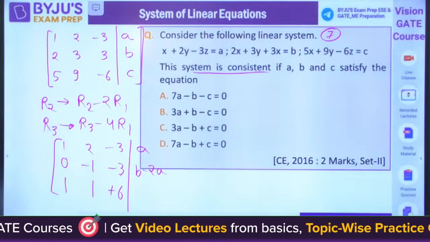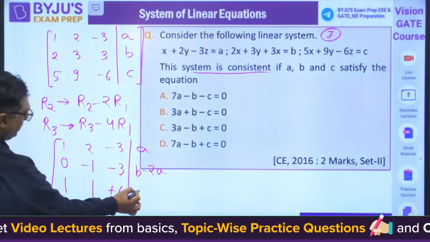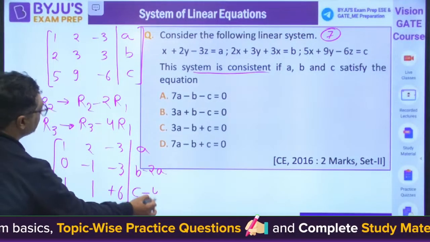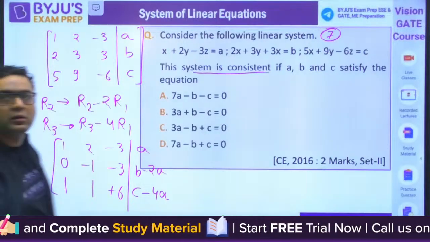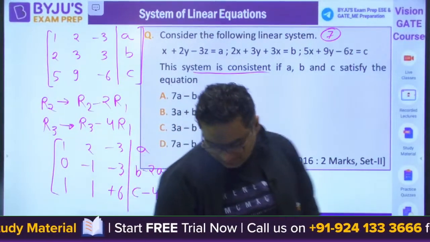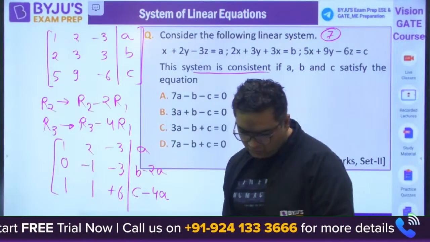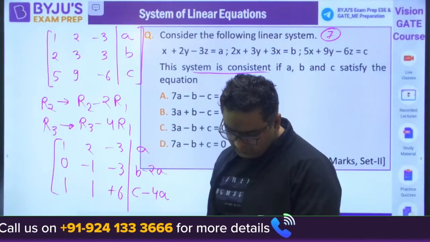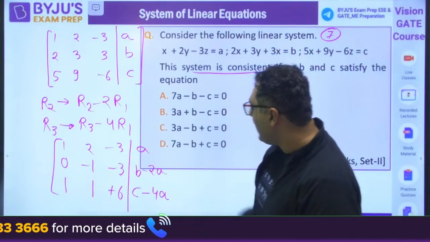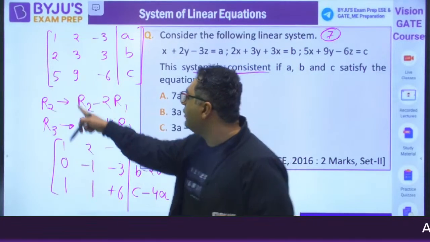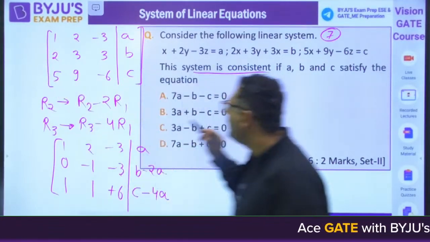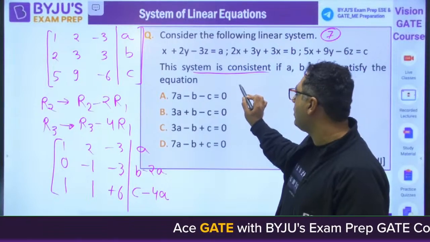Okay, is it correct? Then you would be having C minus 4A. Okay, TPM is saying the answer to be B. Okay, fine. I could apply one simple operation also, like we have done. But I am telling you one more operation that will be much better.